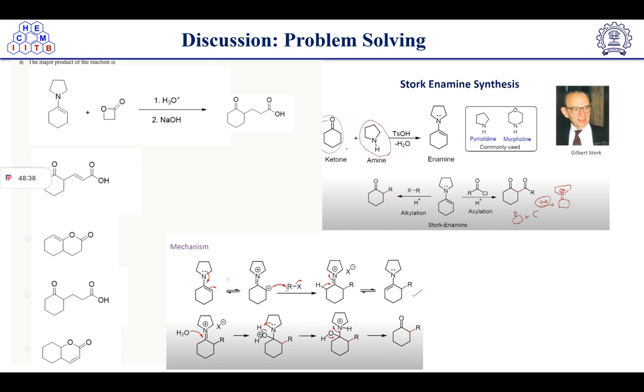We know how the Stork enamine synthesis takes place: on a ketone, an amine attacks and forms the enamine. That's called Stork, because Professor Gilbert Stork invented this reaction, so the name is on his name, that is Stork. And because enamine formation is taking place with an amine, that's why Stork enamine synthesis.